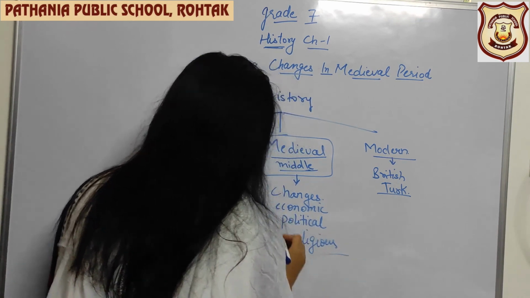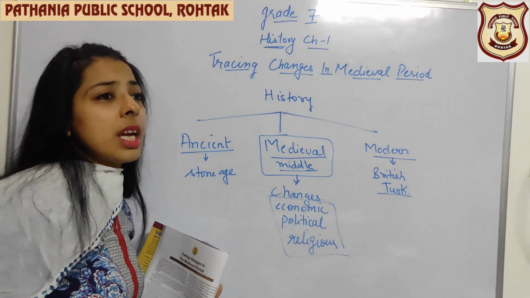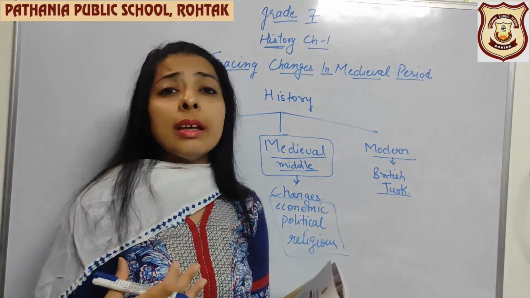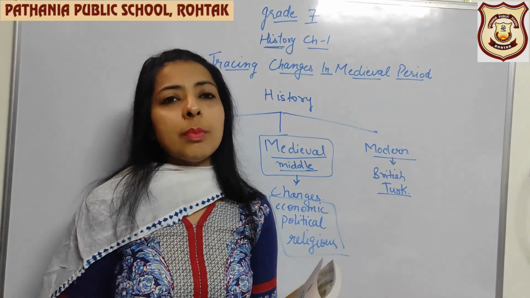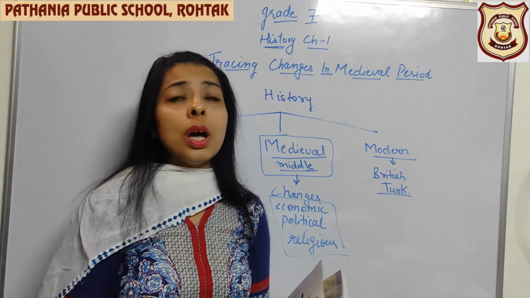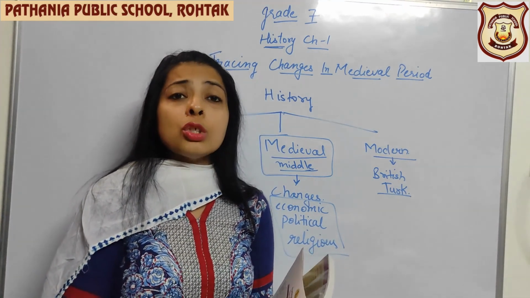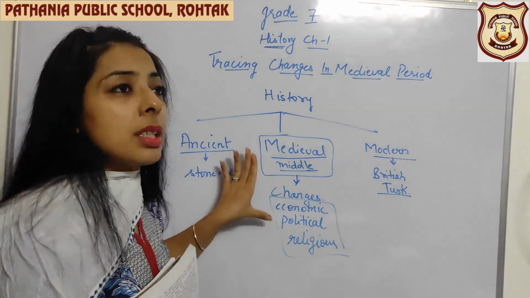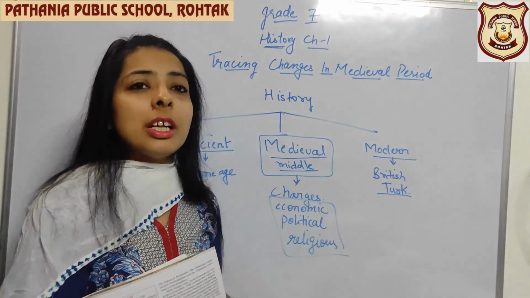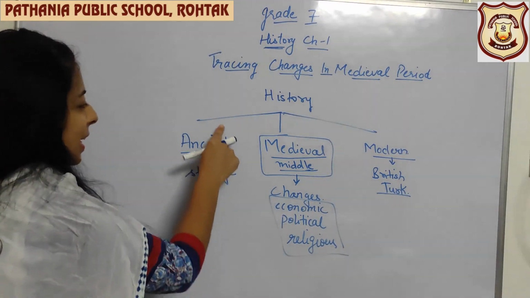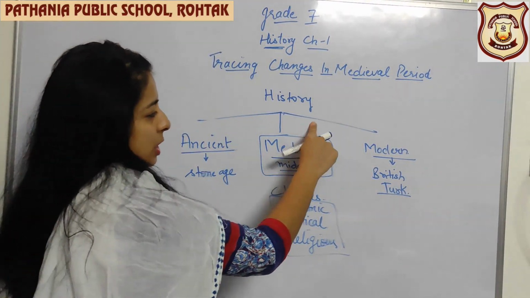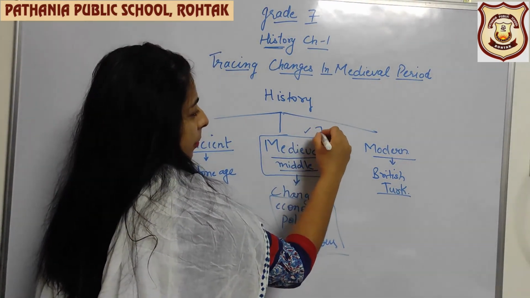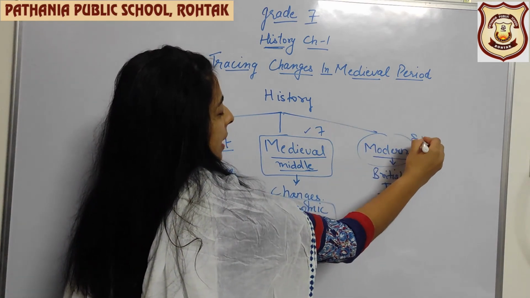So a lot of changes occurred in this time period, and various dynasties, various kings like Pratiharas, Gurjaras, like Cholas, Pandyas, Pallavas. All those kings and dynasties emerged in this time period that we are going to study in class 7. So basically ancient for class 6, medieval for class 7, and modern for class 8.